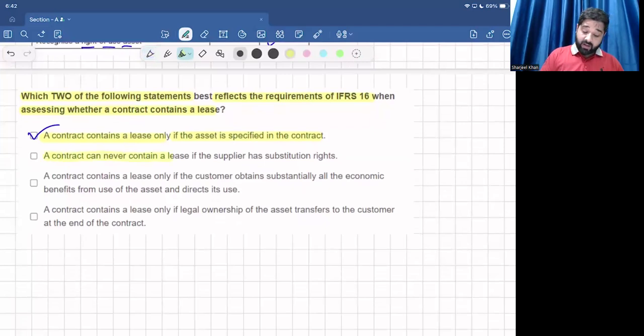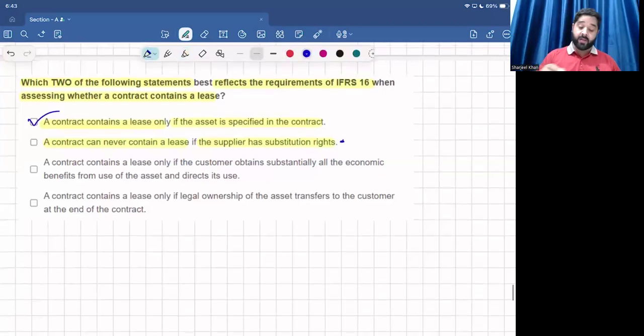A contract can never contain a lease if the supplier has a substitution right. Maybe if the substitution right is substantive. If the substitution right is substantive, it means that the contract will not contain a lease. So it's the least preferable option. Let's check the other two options as well. A contract contains a lease only if the customer obtains substantially all the economic benefit from the use of the asset and directs its use. Yes, this option is good. So the correct options are A and C.